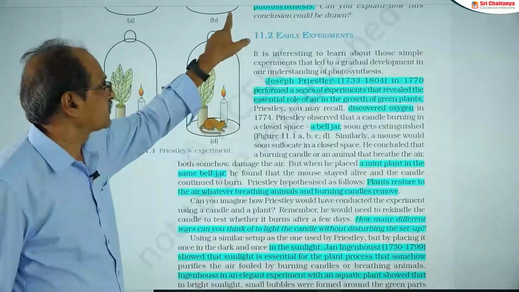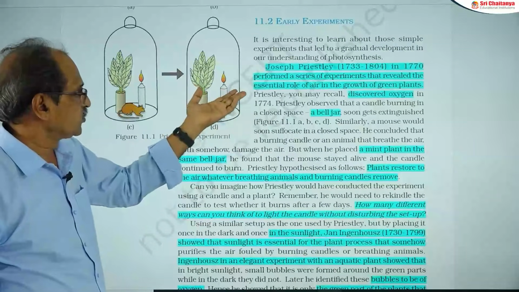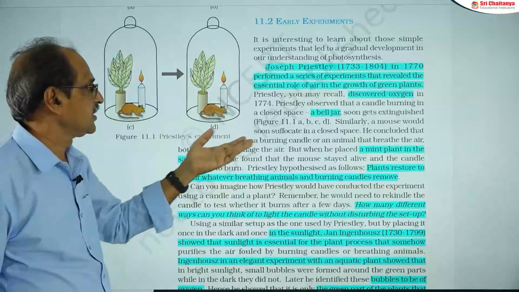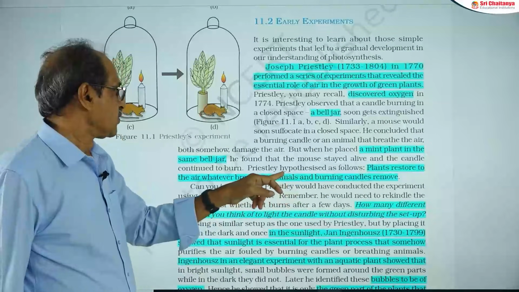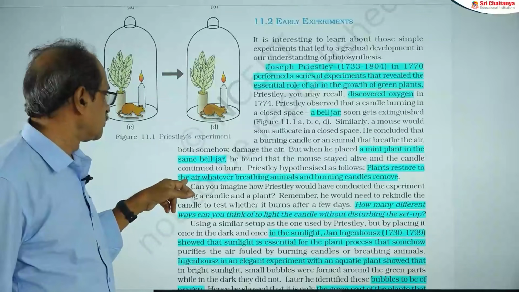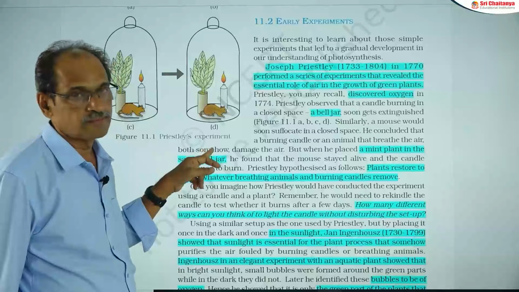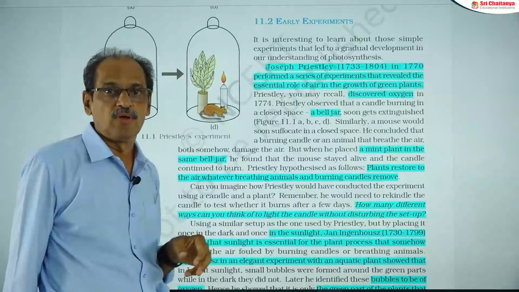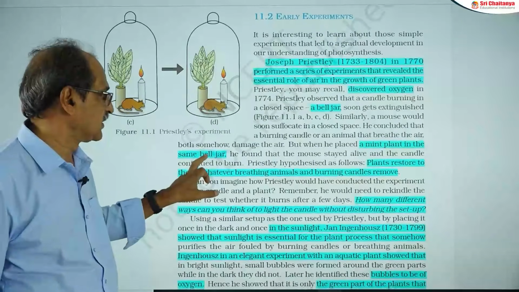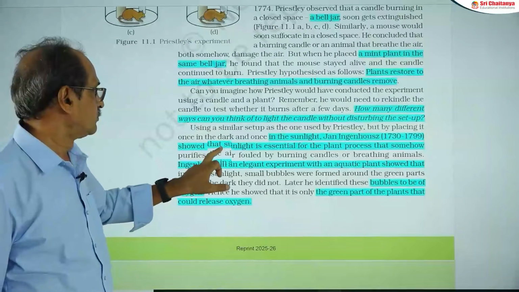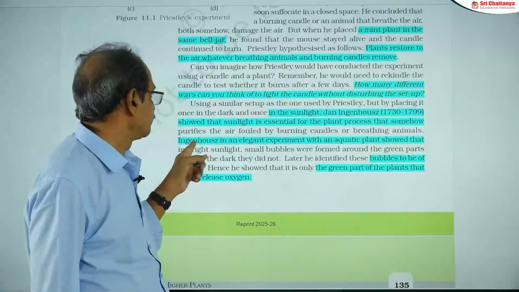Next, coming to the early experiments which led to the discovery of the process of photosynthesis. The first one is Joseph Priestley's experiment. He used a mint plant and a bell jar. His statement is that plants restore to the air whatever breathing animals and burning candles remove. So by the very first experiment of Joseph Priestley, we came to know about the purification of the air.